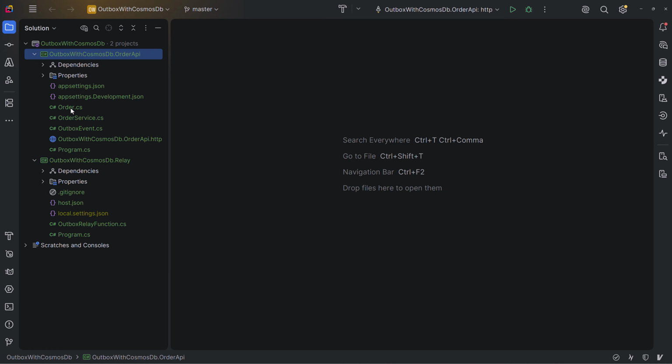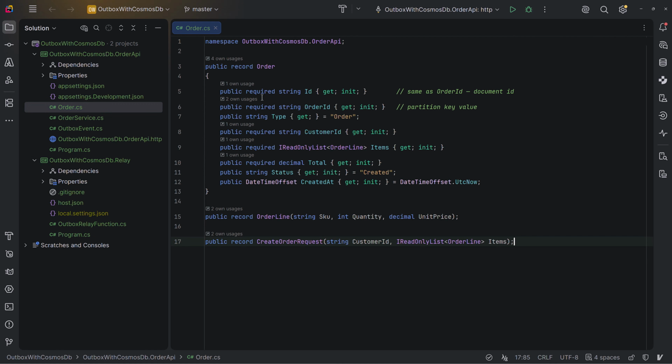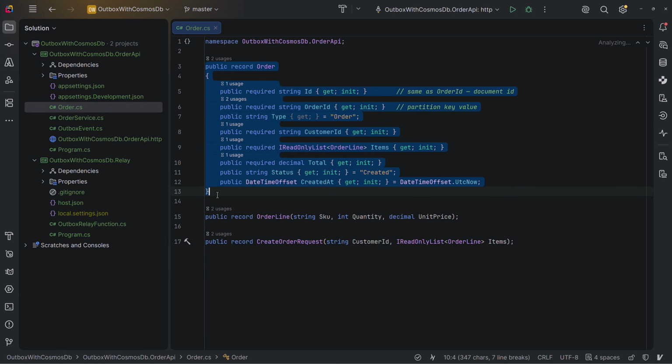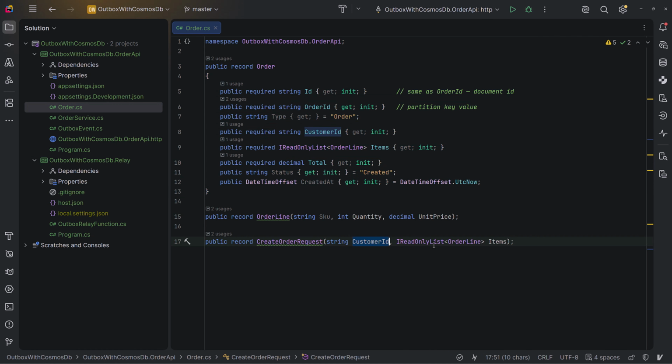We have an order class which represents our order document, which is going to be published in the Cosmos DB, and we have our create order request, which comes from the API. So it has a customer ID and also order lines, which is a record. It has SKU, quantity, and unit price.